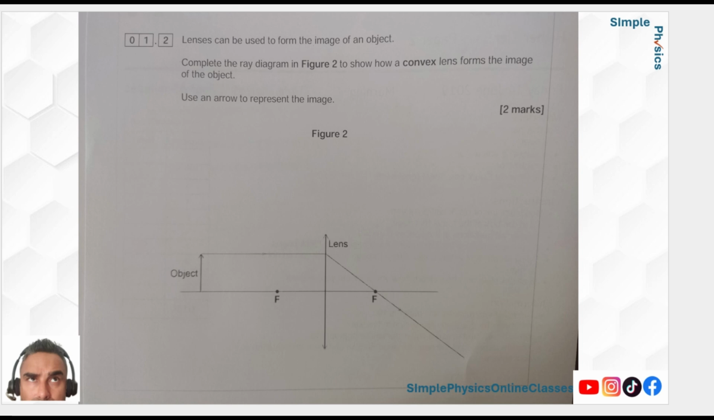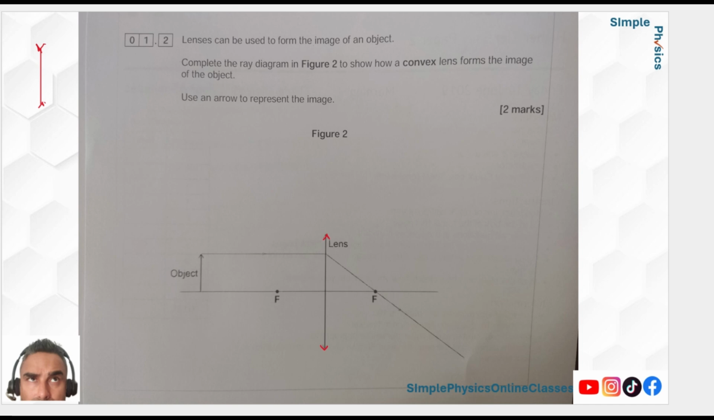So lenses can be used to form an image. Complete the ray diagram, figure 2, to show a convex lens forms the image of the object. Use an arrow to represent the image. So we know it's a convex lens because of the arrows here. The arrows are up. If it was a concave lens, the arrows would be the other way. I'll come to a concave example later, because that's the other spanner in the works I can give you.